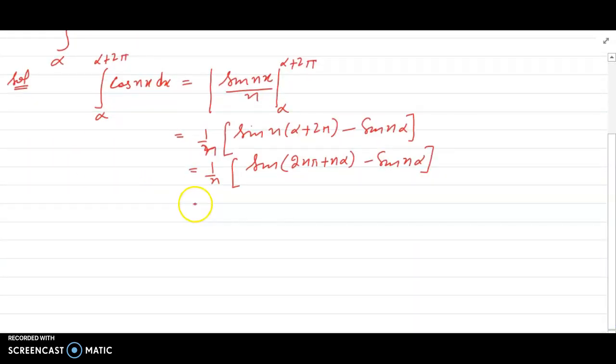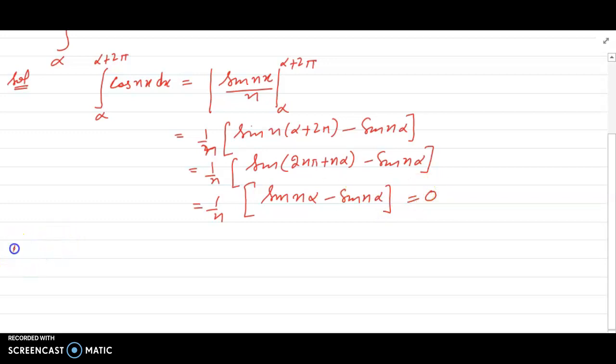This is equal to sine of 2n pi plus theta, and this is your sine theta. You may write sine of n alpha minus sine of n alpha. Your final result is 0.